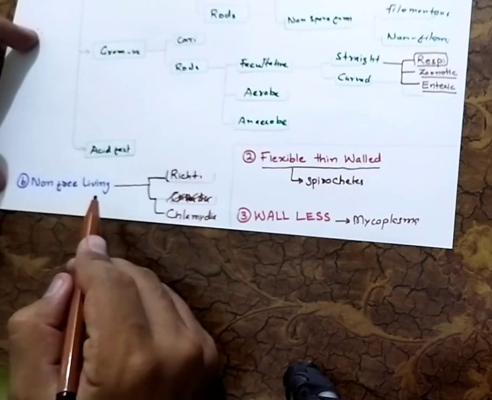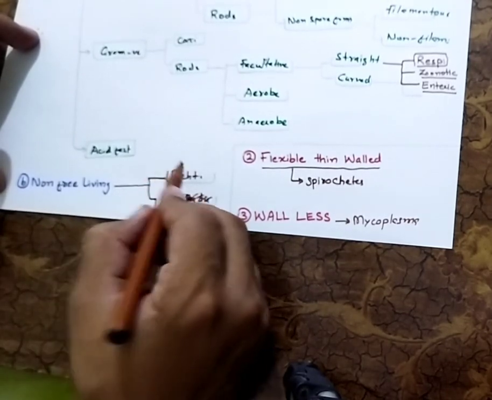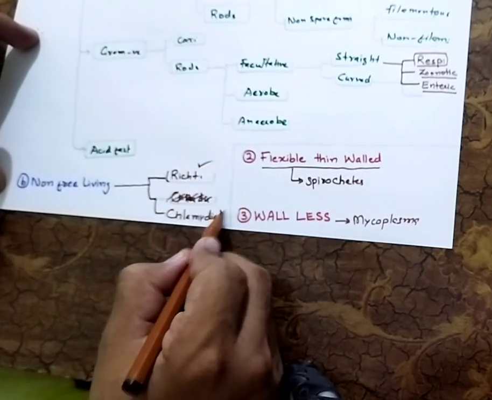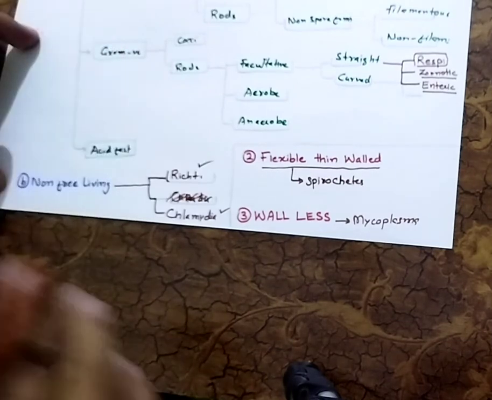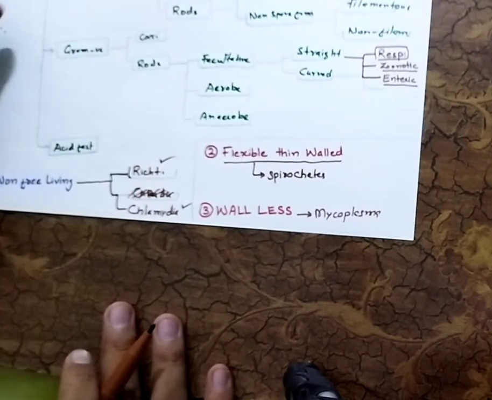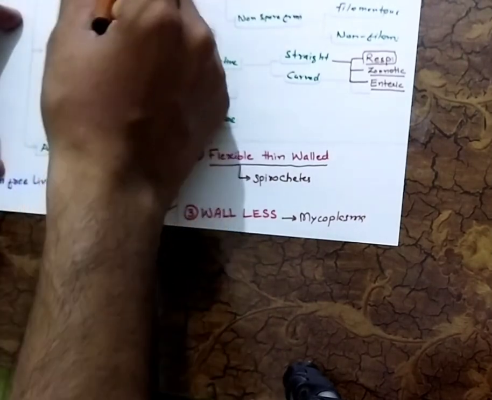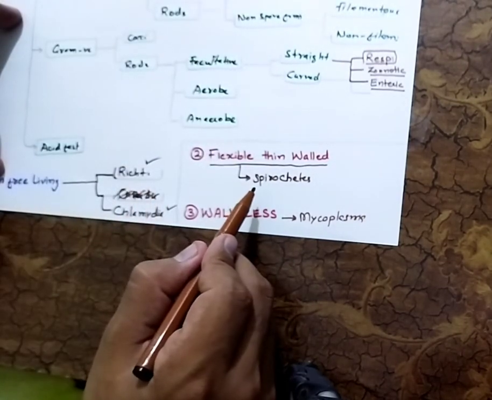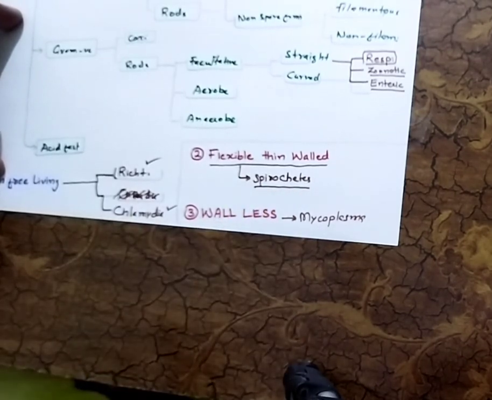So the non free living bacteria are further classified into two classes. The first one is Rickettsia and the second one is Chlamydia. Okay, we will talk about these bacteria in the upcoming lectures, right? And the flexible thin walled bacteria, which is the second class of the bacterial classification, contains only spirochetes, right? And about the spirochetes we are going to talk in the upcoming lectures. The main member of this family is Treponema.